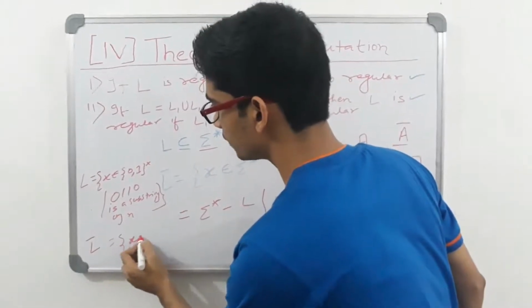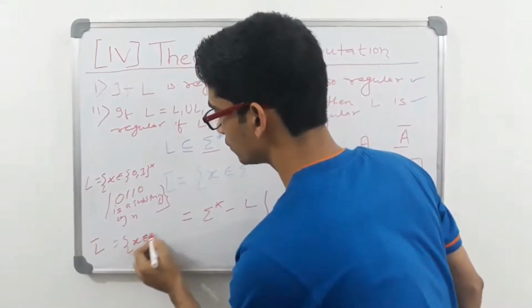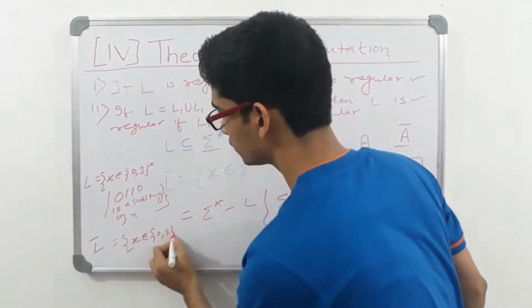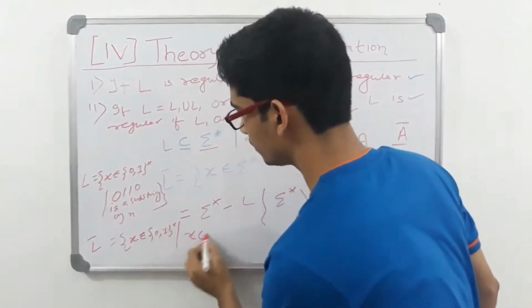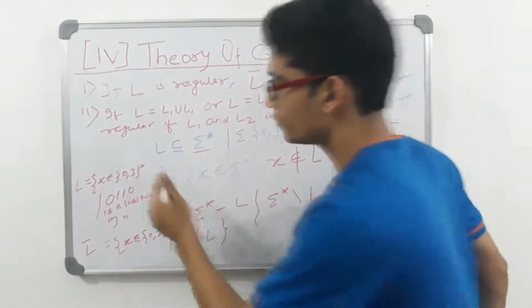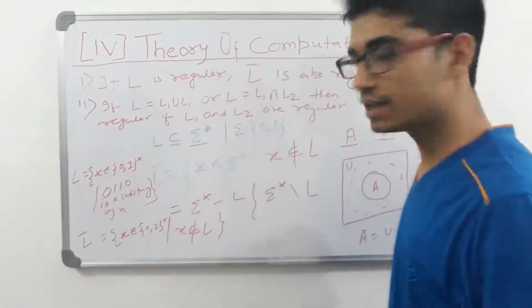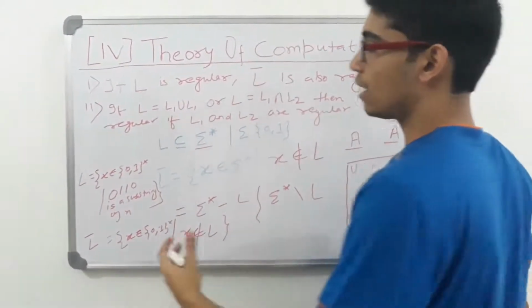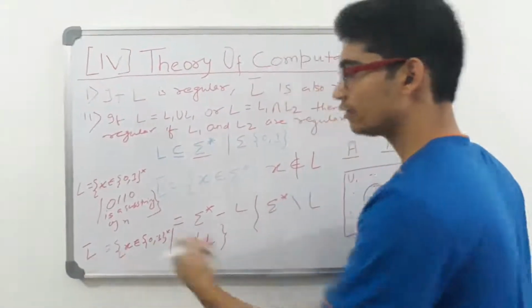Every X belonging to 0 1 star such that X does not belong to L. So we will target those strings which do not have 0 1 1 0 as a substring. So let us see how we can draw a DFA for L complement.